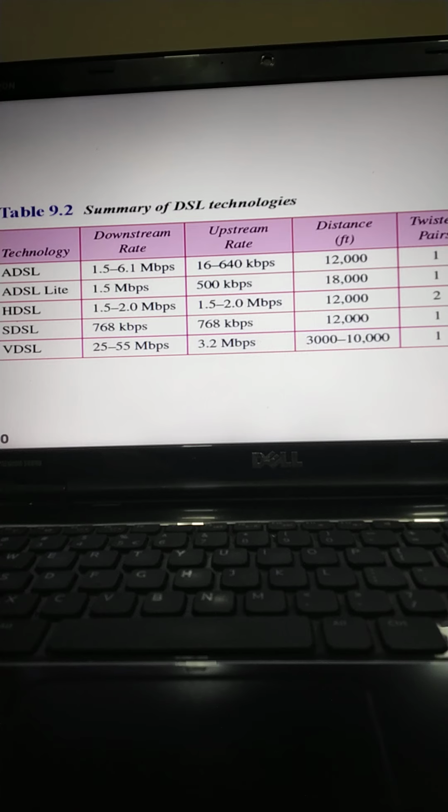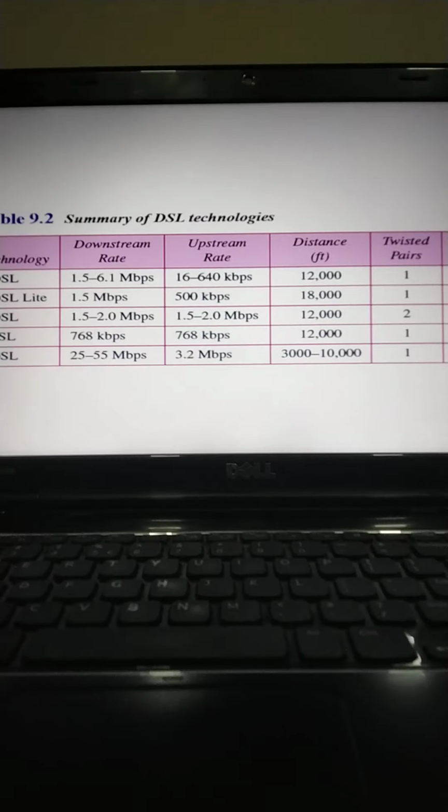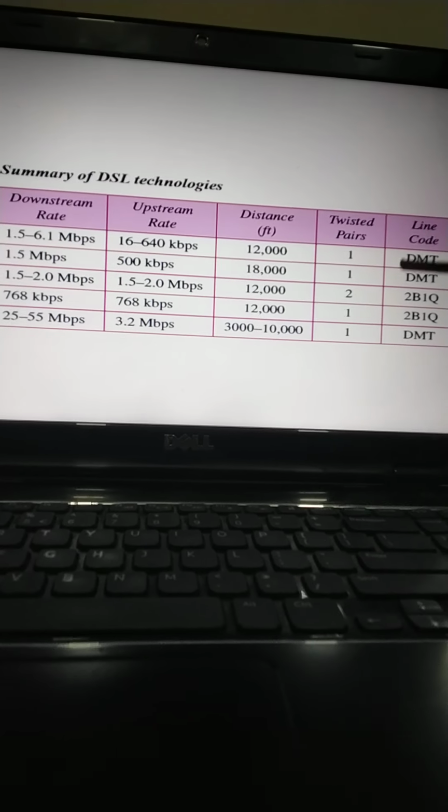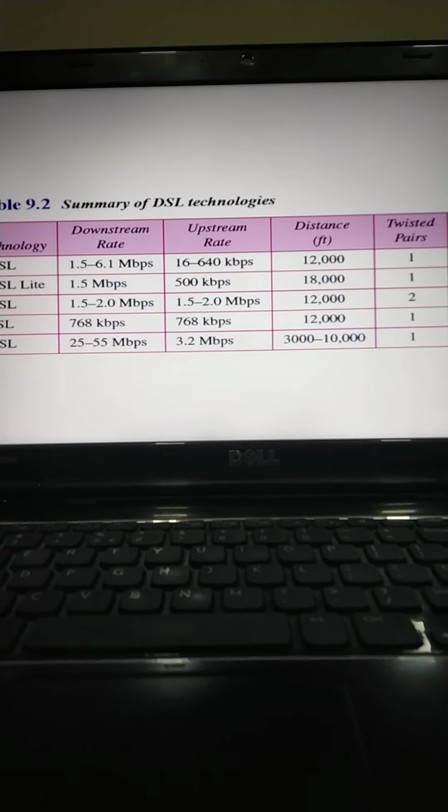Now HDSL uses 2B1Q encoding. What is 2B1Q encoding? It is 2 binary 1 quaternary, which uses a data pattern of size 2 and encodes the 2-bit patterns as one signal element belonging to a 4-level signal. All these line coding techniques were already discussed in chapter 4 of Forouzan. So you can go through that chapter to get details of all these technologies.